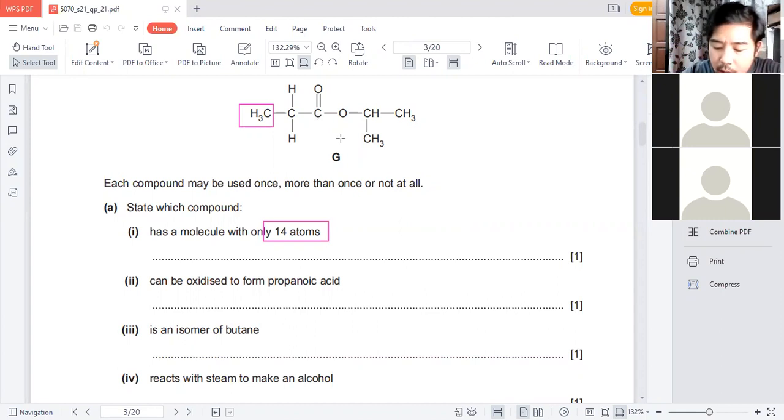Now, can you give me the answer? What was the answer? Girls, what's the answer? Anyone know? Try counting first, please. Which one is it? Which one has the molecule with 14 atoms?